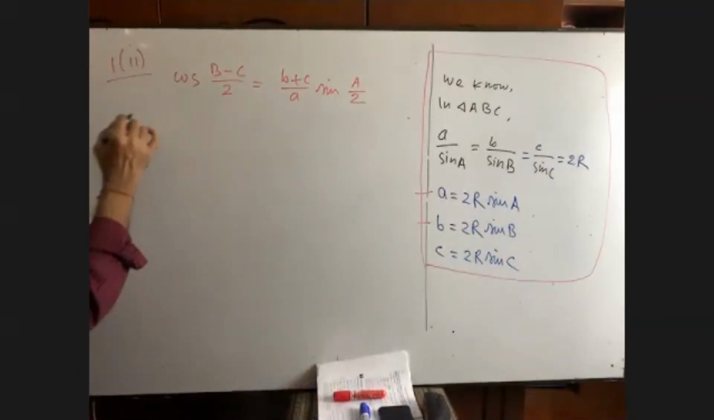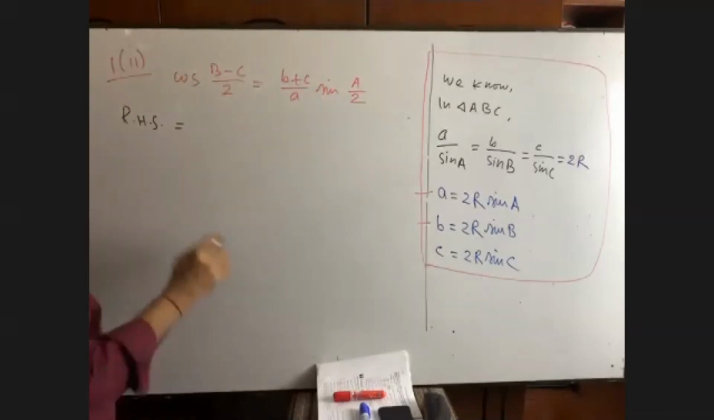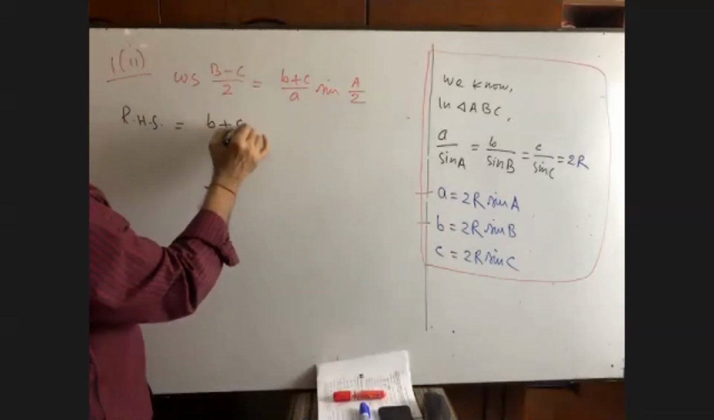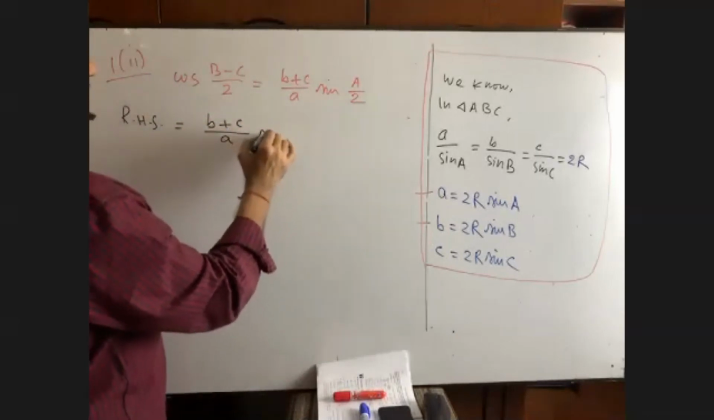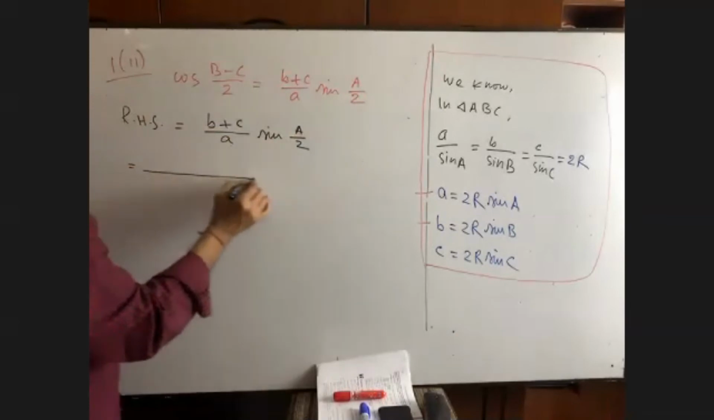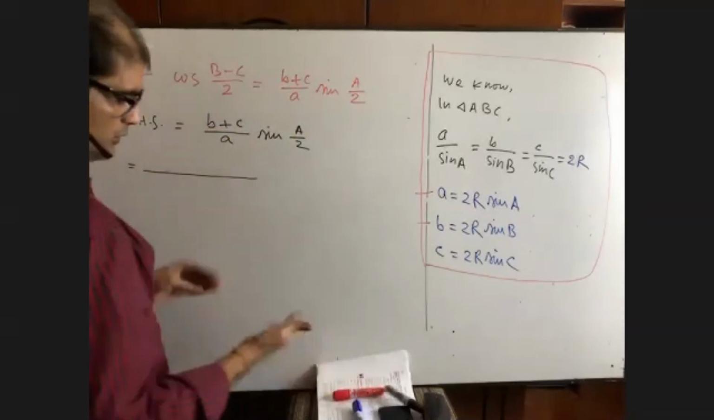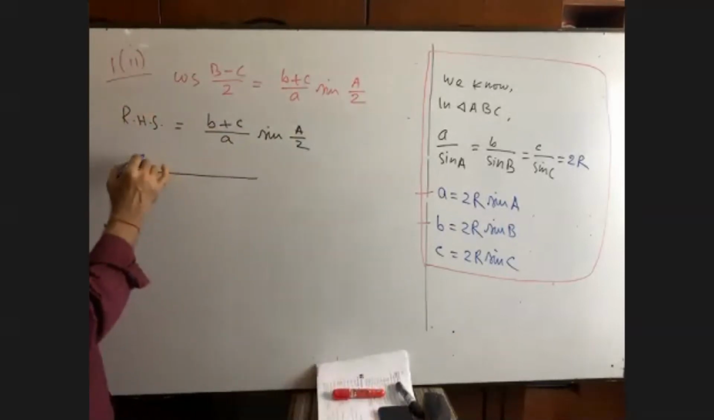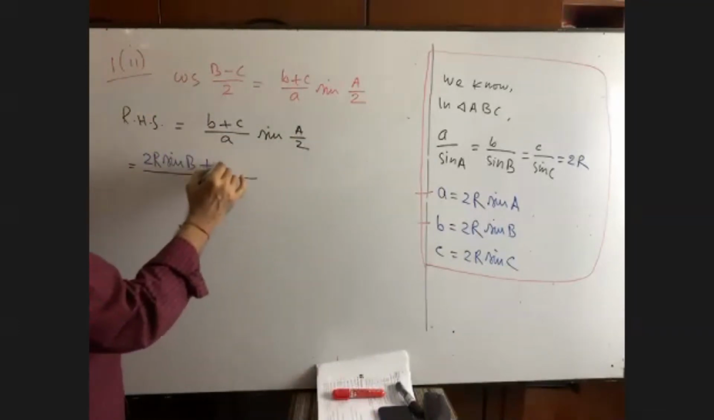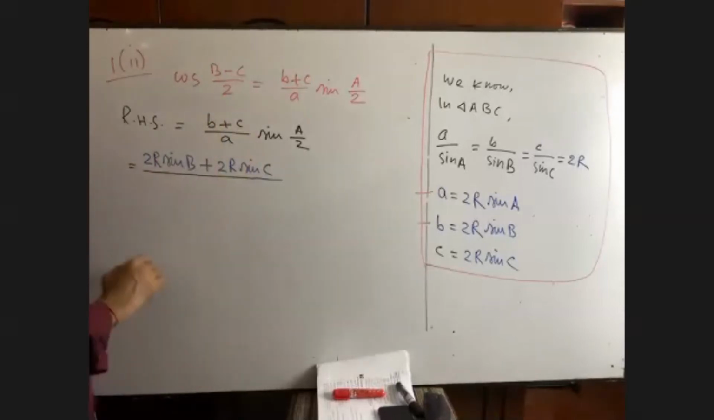Now you see the right hand side. I am going to consider the right hand side because here BCA. Have you got me? Okay, you have got me. So (B plus C) by A sine A by 2. Very good. What is the value of B here? 2R sine B. Write down 2R sine B. What is the value of C? 2R sine C, right?